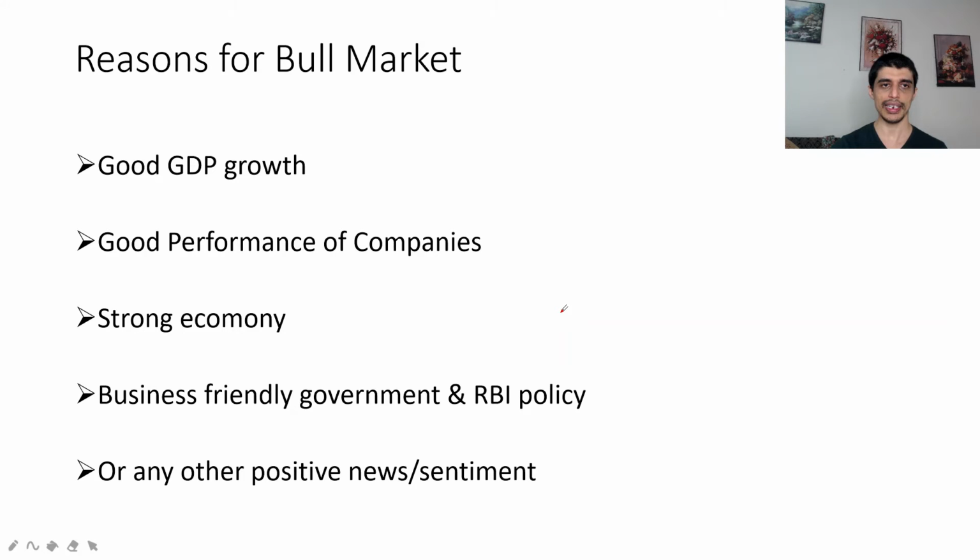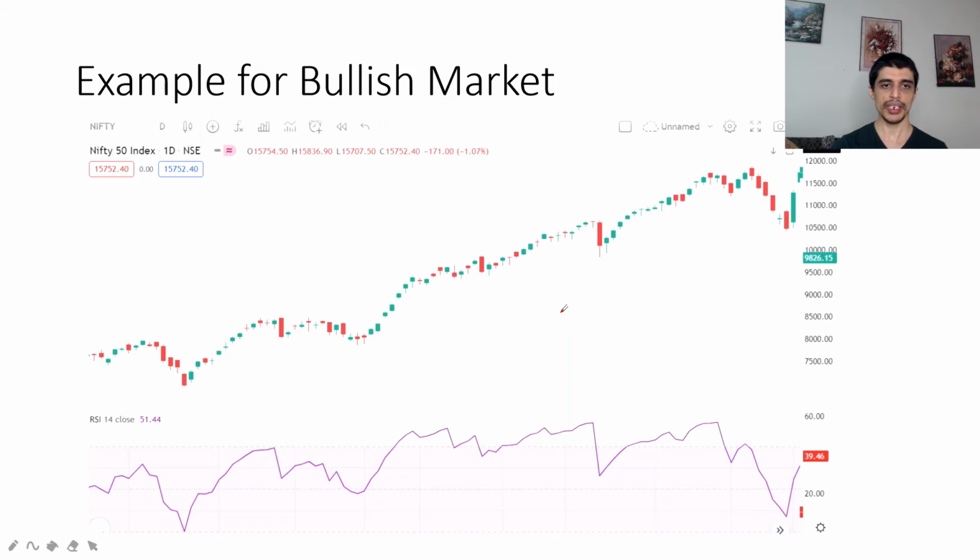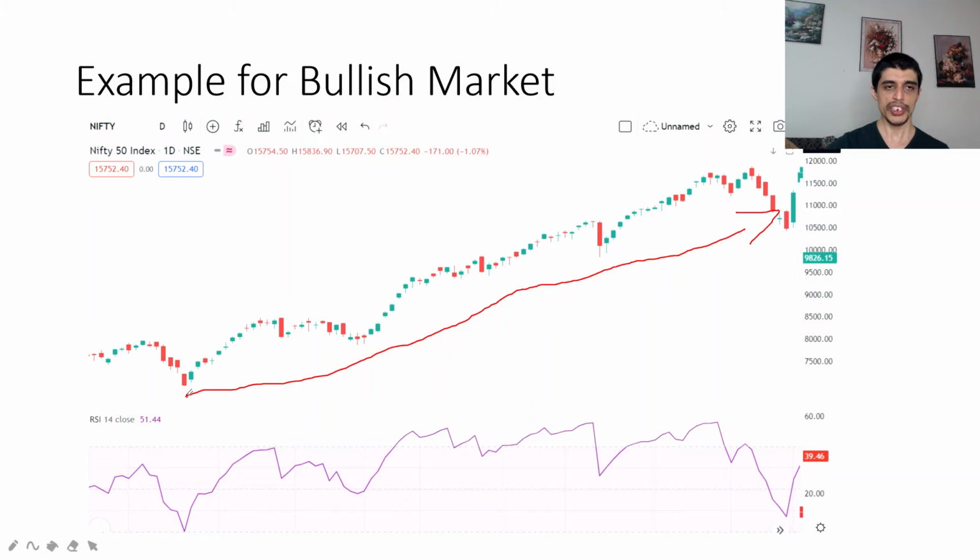upward direction. An example of a bullish market is this time period, once the effect of the pandemic started reducing and the market started moving in an upward direction. During this period, the market was in a bullish mode. This also you can easily identify by looking at the graph.